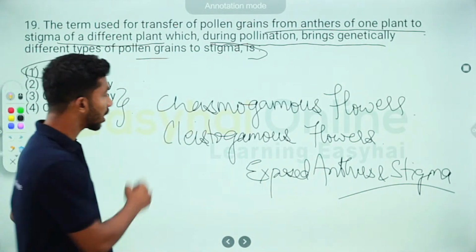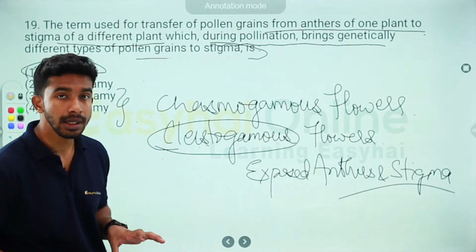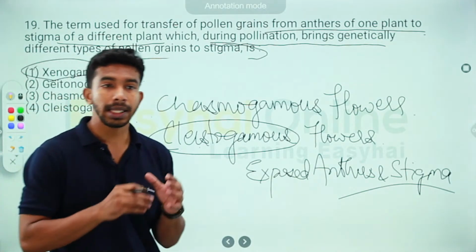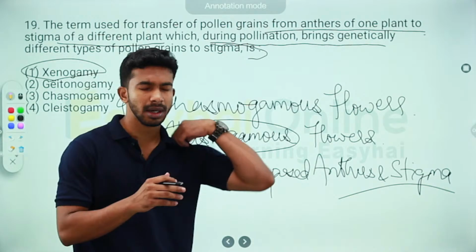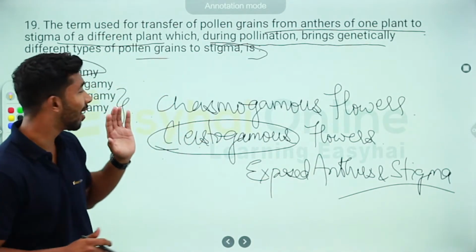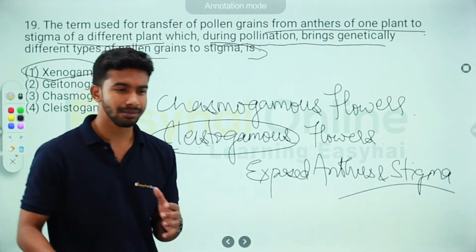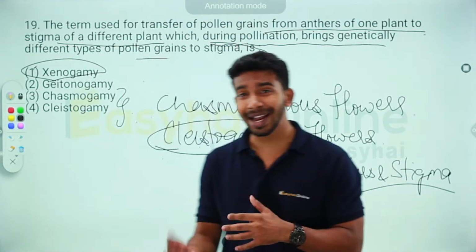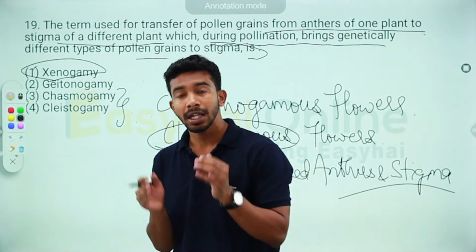Now, what is a cleistogamous flower? These cleistogamous flowers do not open. Their gynoecium and androecium are both covered. The stamen and the stigma are both covered.